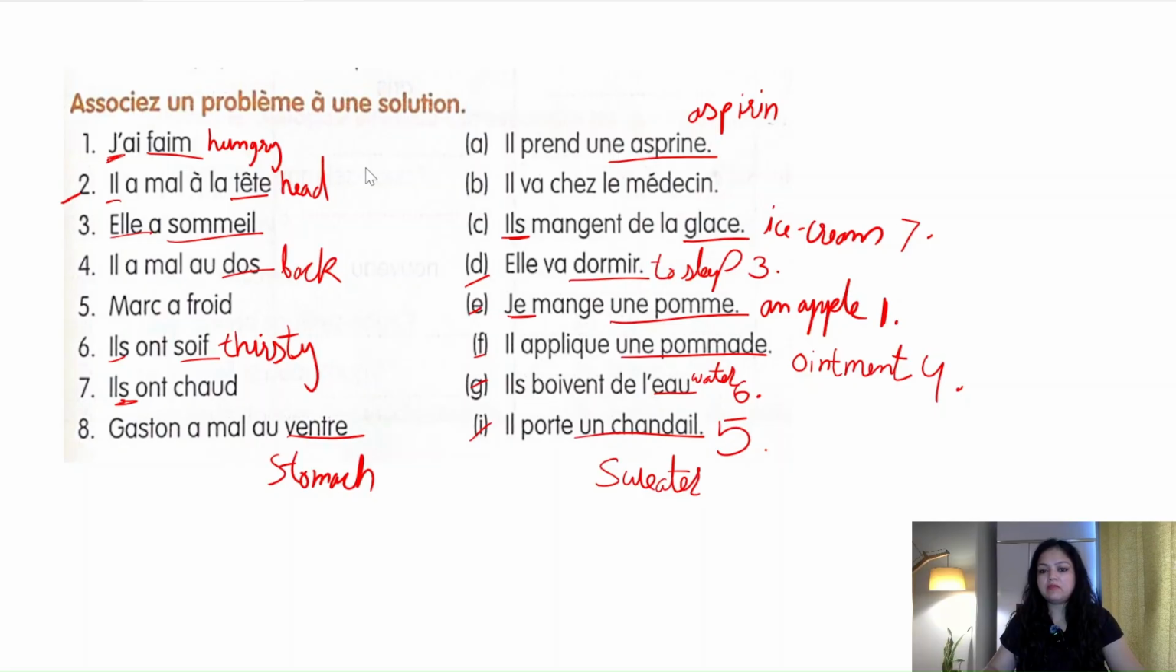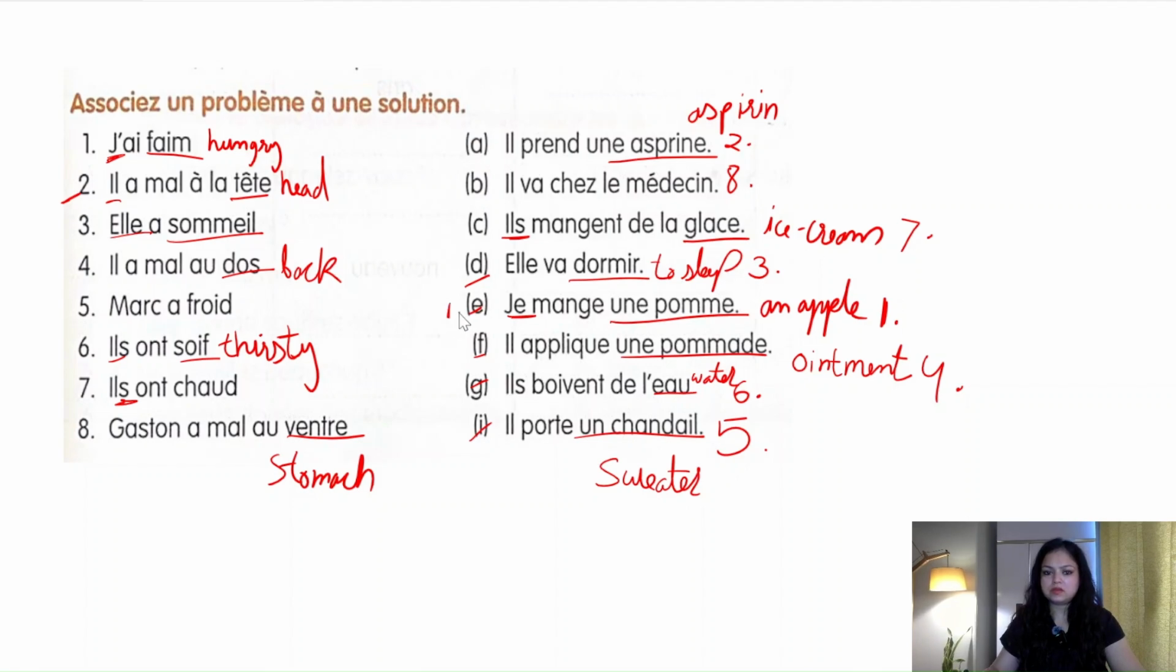So basically when we have a headache, we take the aspirin, right? So aspirin is the second one. And if he has a stomach ache, he is going to go to the médecin, doctor. Il va chez la médecin. This is your aid, right? So j'ai faim, je mange une pomme.